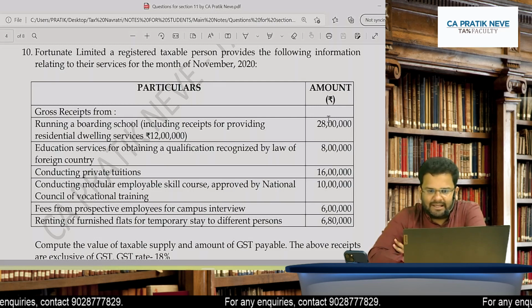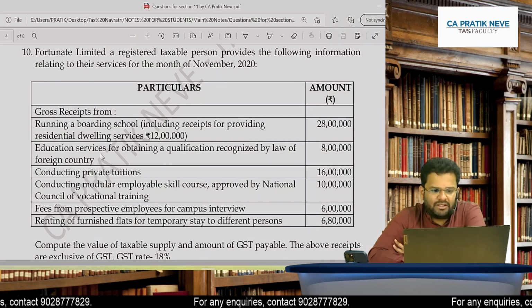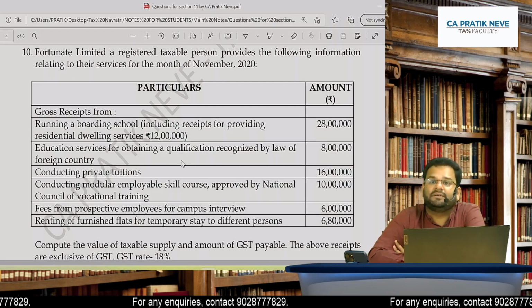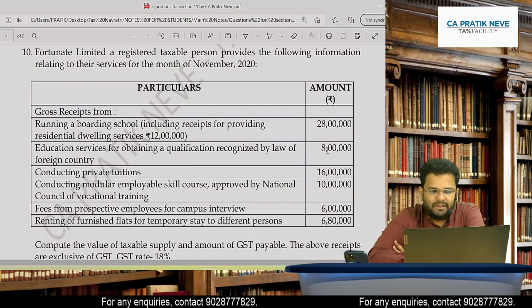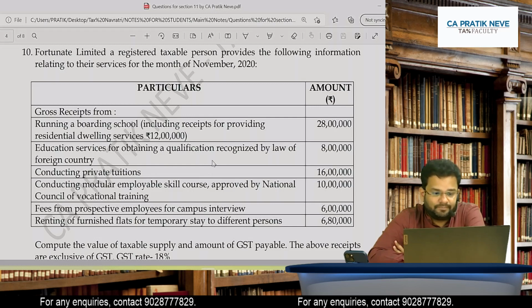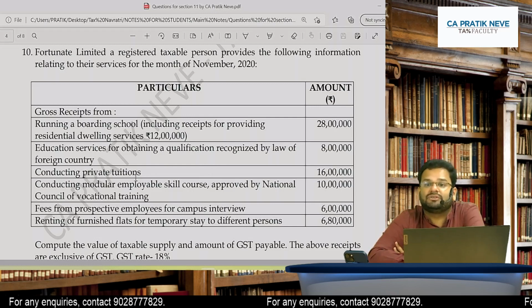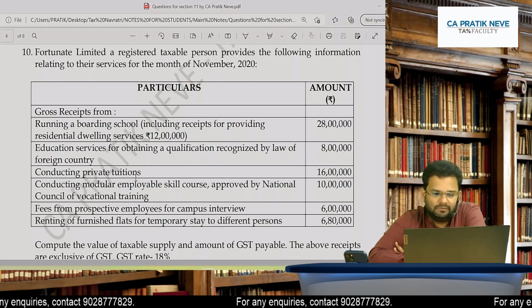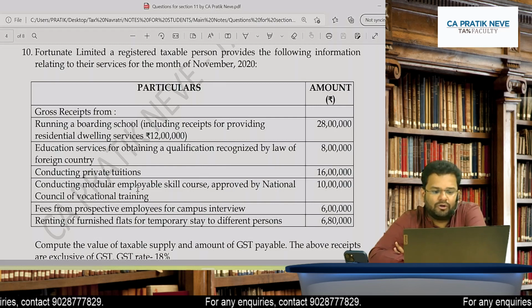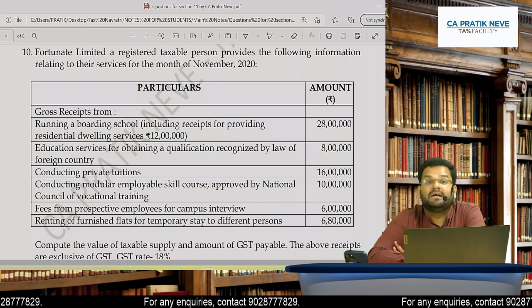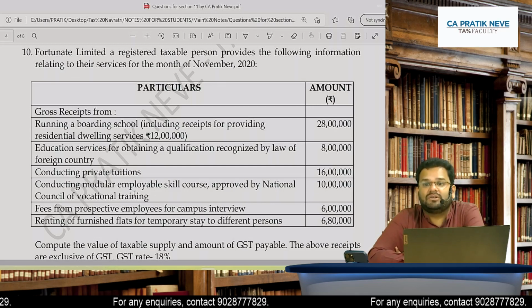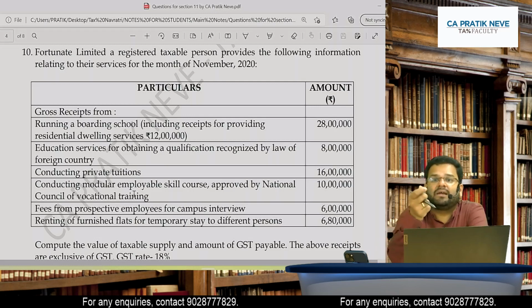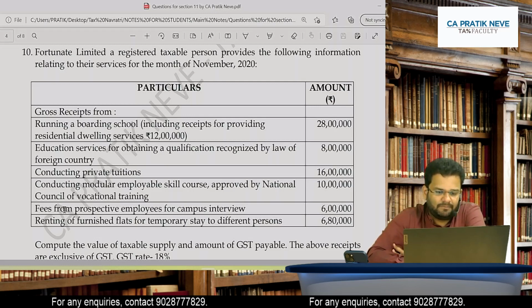Wonderful. So 28 lakhs will be exempt. Education services for obtaining qualification recognized by law of foreign country. This will be taxable because it is law of foreign country. Conducting private tuitions, obviously taxable. Conducting modular employable skill course approved by NCVT. This is that third category of education institution. So outward supply given by them will be exempt.